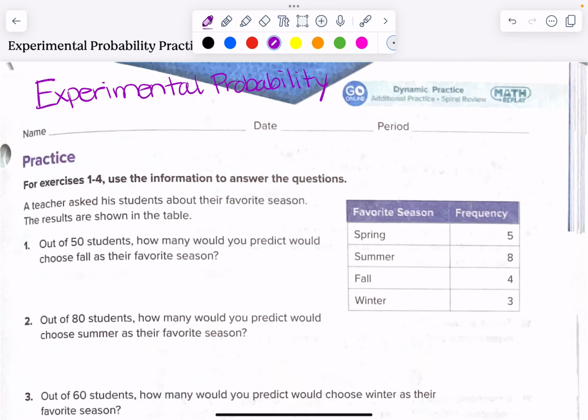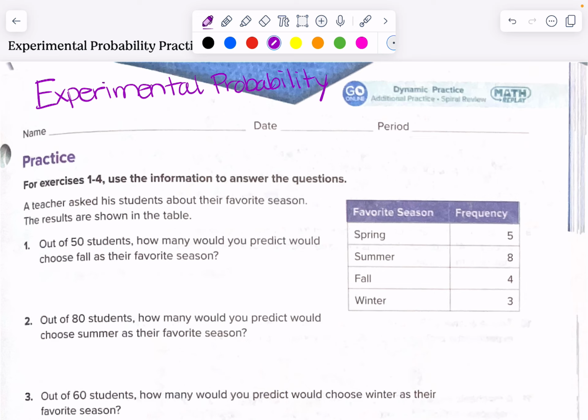Hi, seventh graders. We are going to talk a little bit about experimental probability today. Quick review of probability. Probability is the chance or the likelihood of an event happening. You can express probability as a fraction, a decimal, or a percent between 0 and 1 whole. That would be like from 0% to 100%.